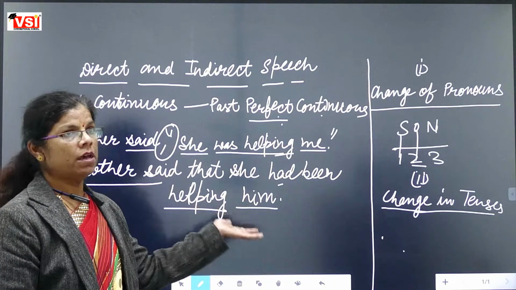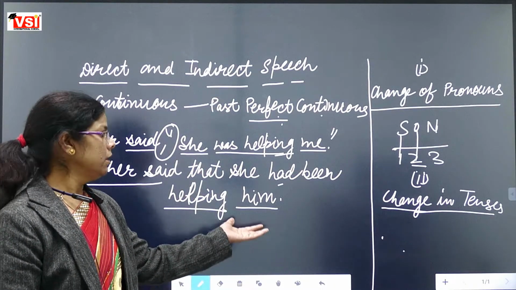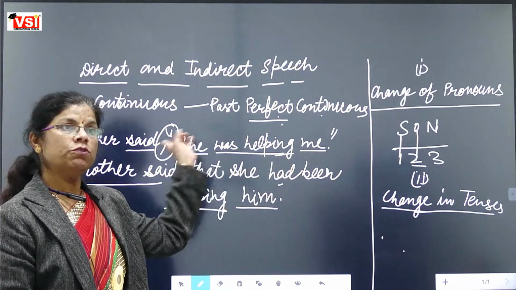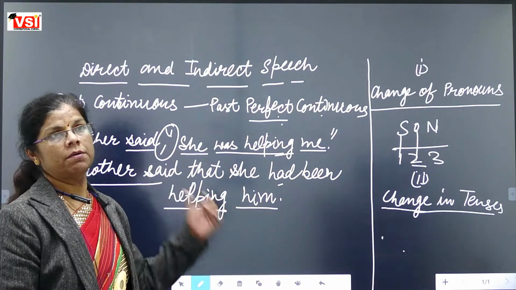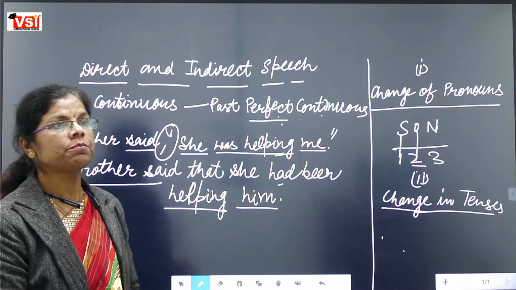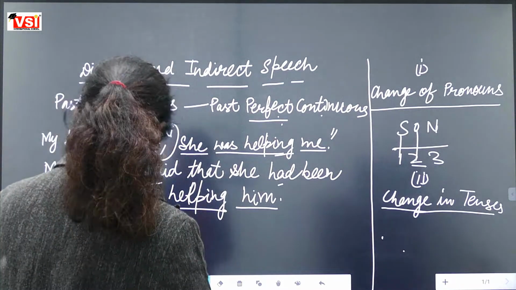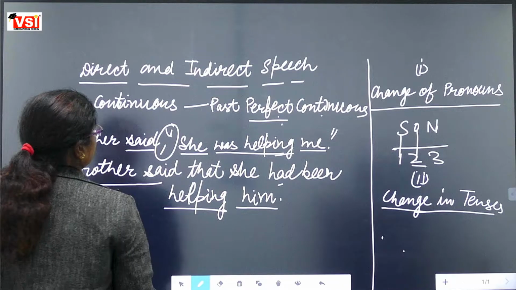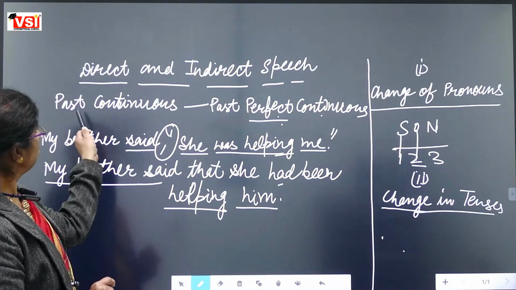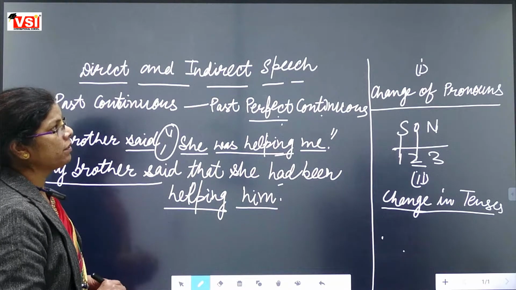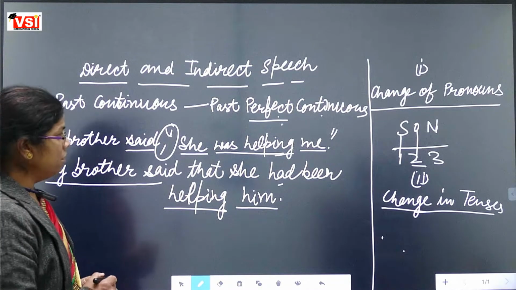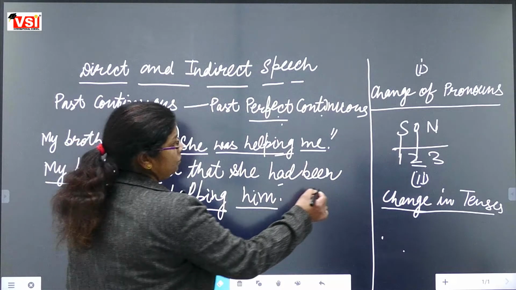But as we know already that me is used for my brother, we can use him here. Have you got it or not? Yes, ma'am. Any doubt related to past continuous, that is changed into past perfect continuous? Very good.